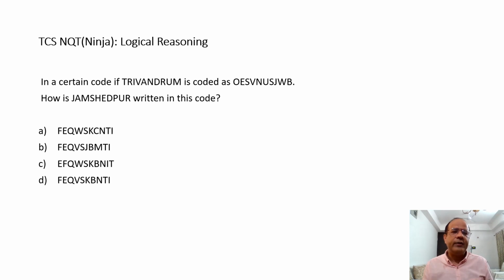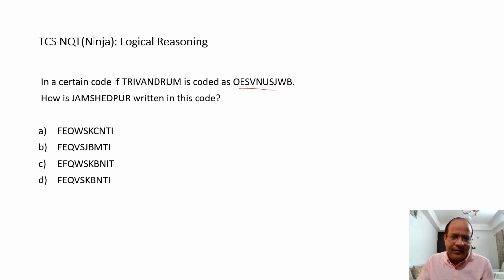Now, if I look at the first question, it is on, you can say, coding-decoding. And what does it talk about? If I read it, it says: in a certain code, okay, so there is a code, if Trivandrum is coded as something like this, how is Jamshedpur written in this code? Now, I'll tell you what is the point of deception over here. Every exam, the question maker comes up with a kind of deception. They want to deceive us.